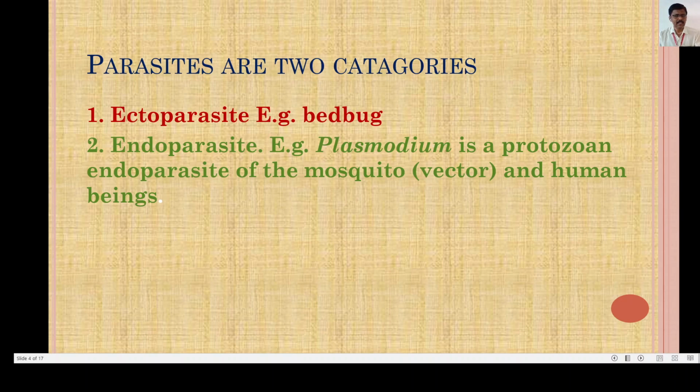We are going to study in detail in malaria about the Plasmodium, mosquito vector and human beings. These endoparasites live inside the body of the victim or healthy person and make that person sick. These are the two types of parasites, ectoparasites and endoparasites. Now we will move forward.